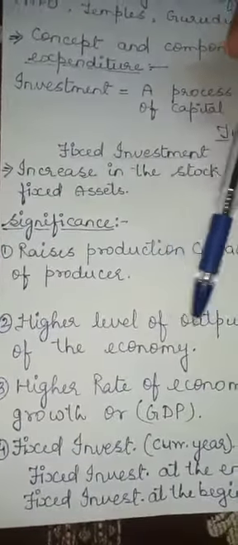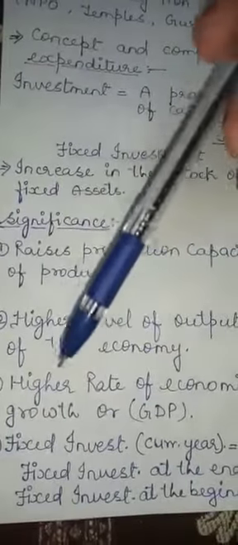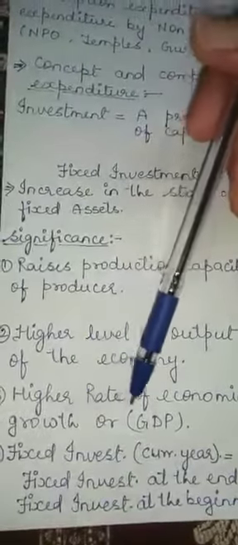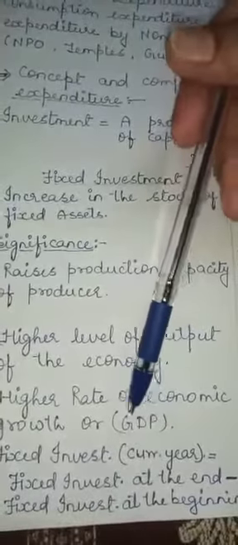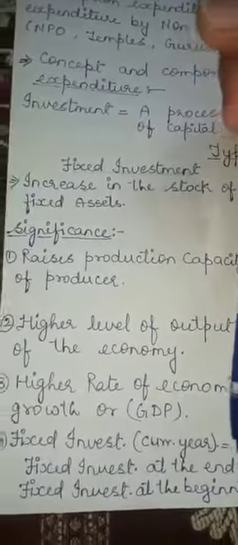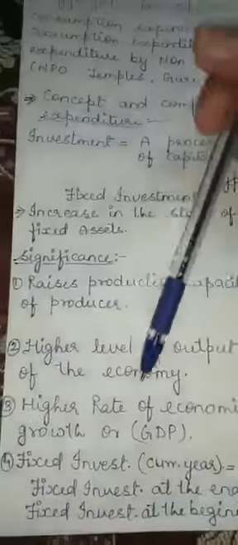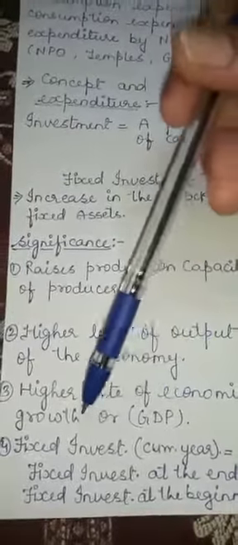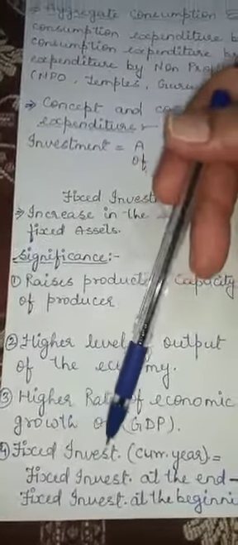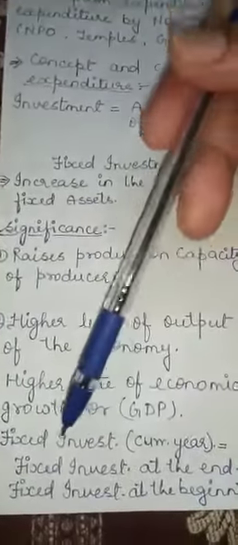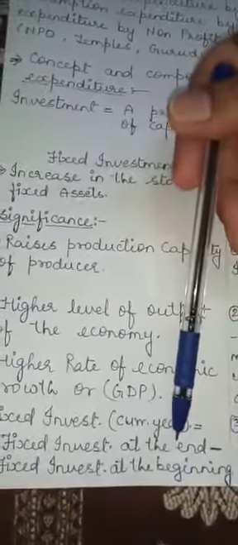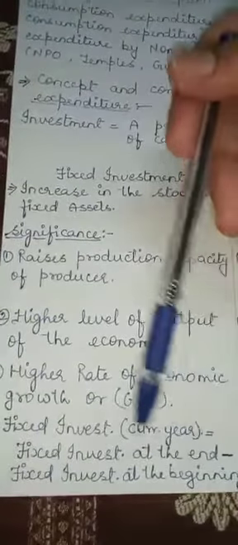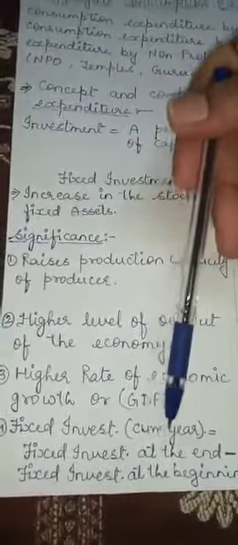It increases the total output in the economy, which ultimately helps in increasing the rate of economic growth, or we can say increasing the GDP, gross domestic product, of the nation. So finally, fixed investment leads to overall growth of production in the economy. And the formula for finding the fixed investment for the current year is: fixed investment at the end of the year minus fixed investment at the beginning gives the fixed investment for the current year.